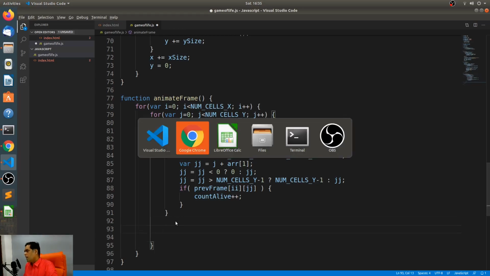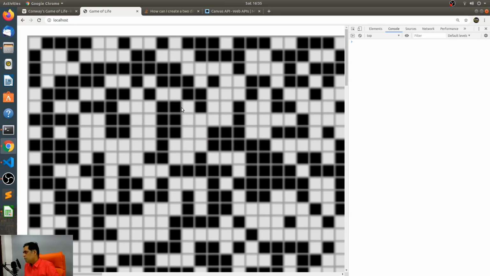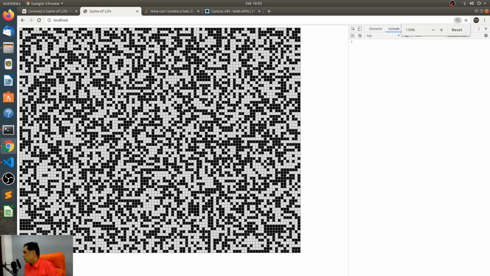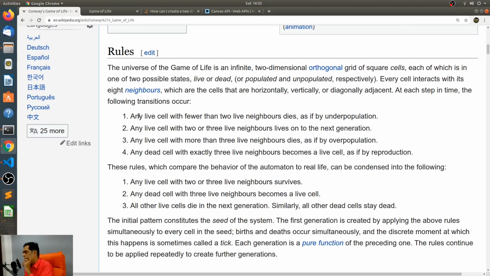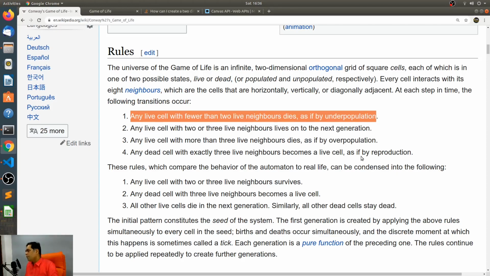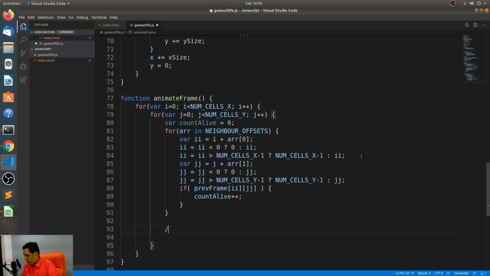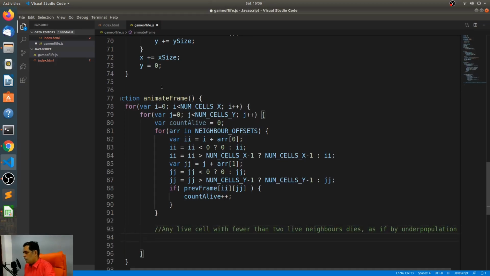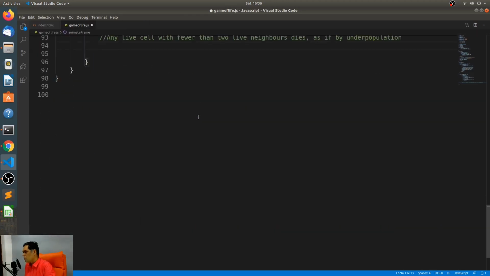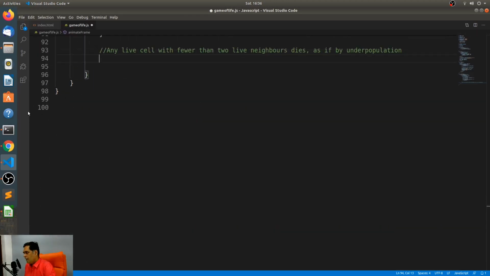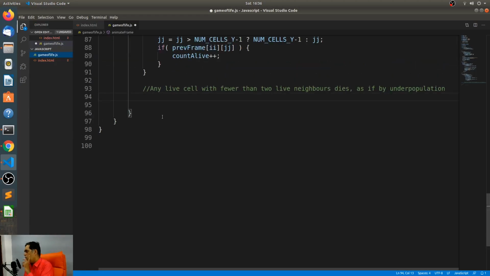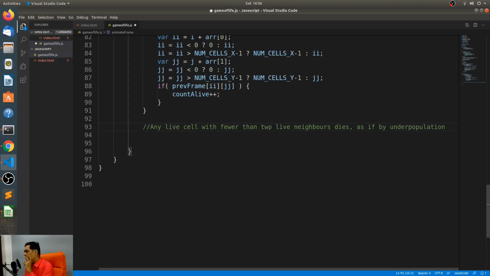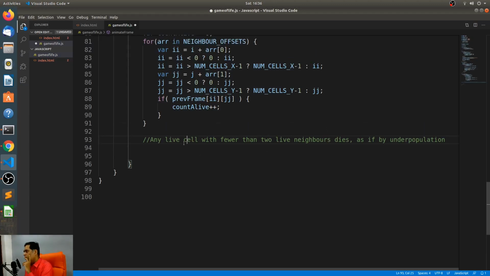All right, so let's look at rule number 1. Any live cell with fewer than 2 live neighbors dies as if by underpopulation. So let's put this over here. I'm going to make this a little bit smaller, but I still need to look at the files.